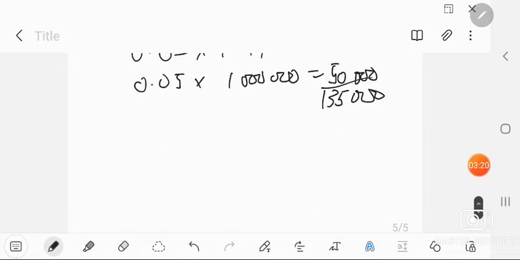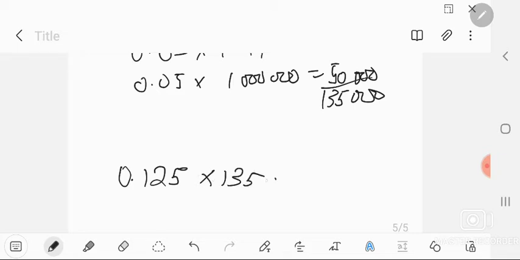So that's the cash available that this investor has. Now if the investor takes his money from BBC to ABC, what is the return that you get from ABC? We found it as 0.125, from calculating for ABC. That is the return he should be expecting as he puts his entire 135,000 in ABC. This will give him a return of 16,875.